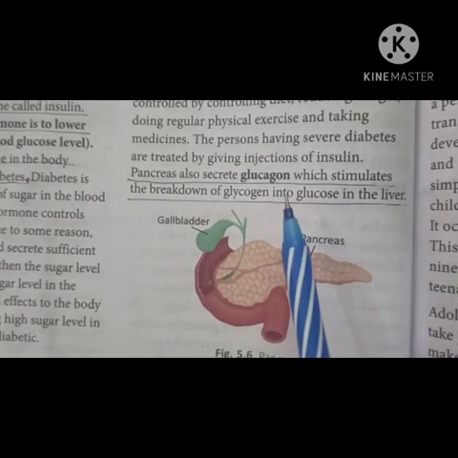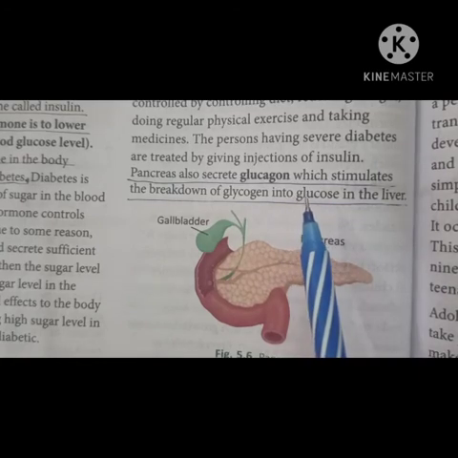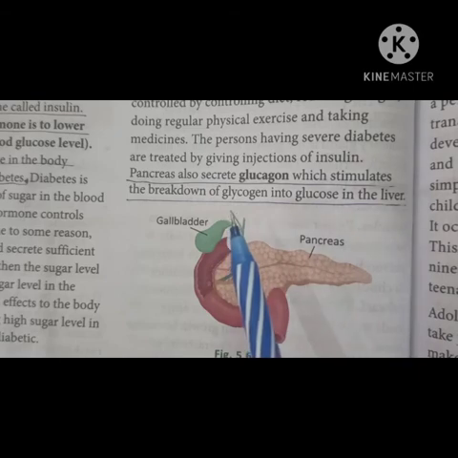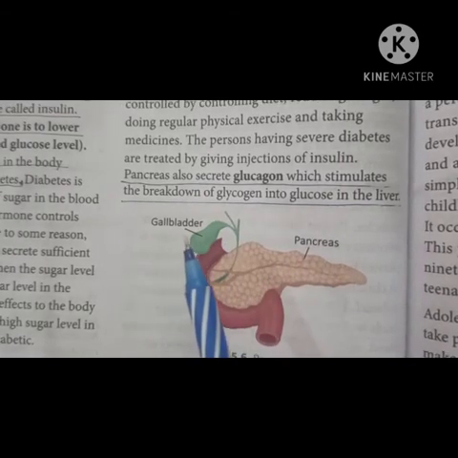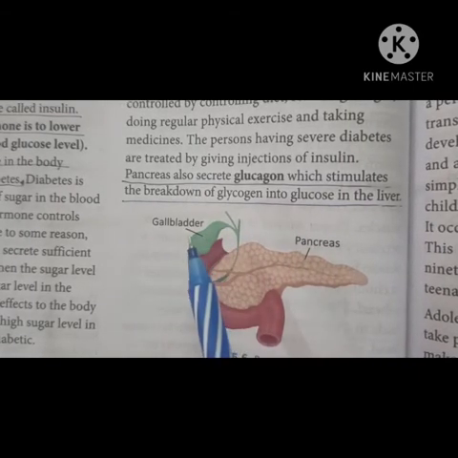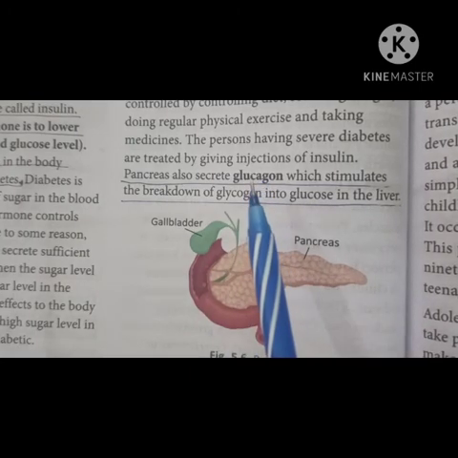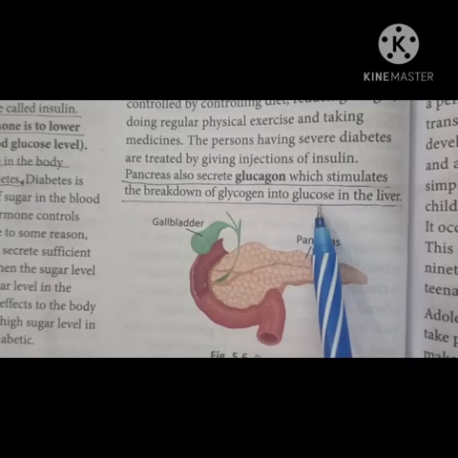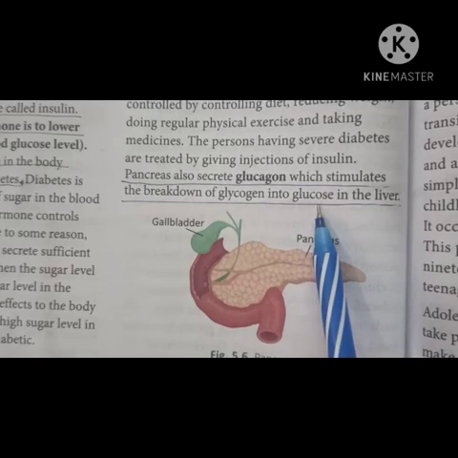Actually insulin converts extra glucose in our blood into glycogen, and this glycogen is stored in the liver cells. Glucagon converts that glycogen into glucose whenever our body requires glucose.